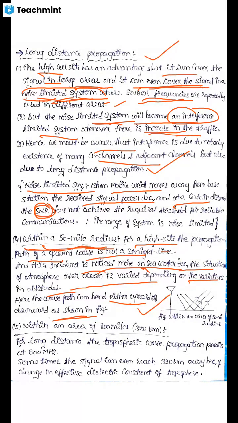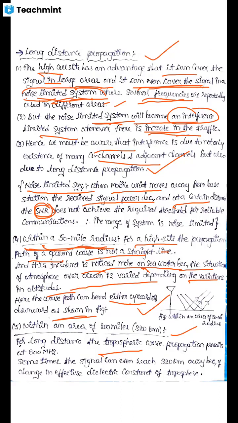When we consider within a 50-mile radius. Now the next case is within an area of 200 miles. So in the second case, we will consider an area of 200 miles or 320 kilometers. Here we will take the tropospheric area. The tropospheric area means the layer above the Earth's surface.